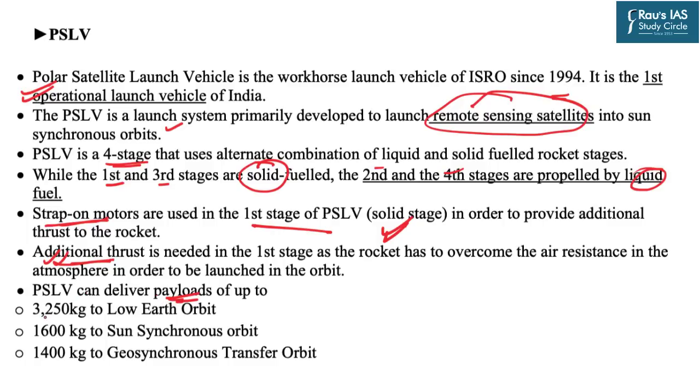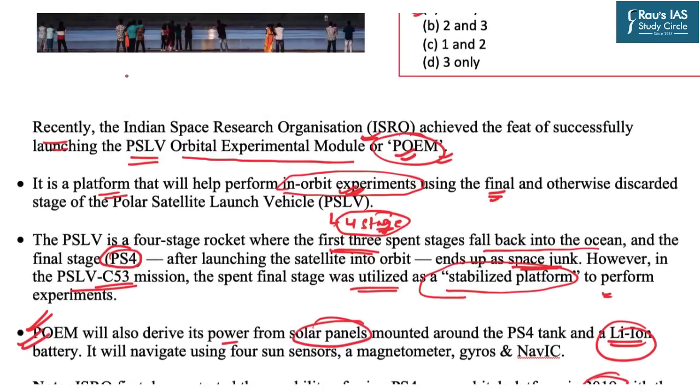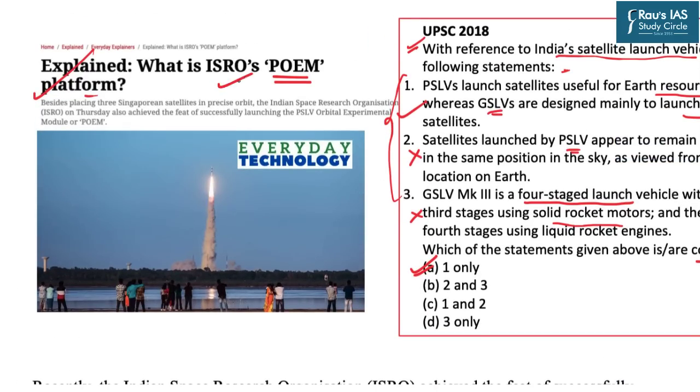It can deliver 3250 kilograms to the lower Earth orbits, 1600 kilograms to the Sun synchronous orbits, and 1400 kilograms to the geosynchronous transfer orbits. That means that as the height of the orbit increases, the capacity to carry the payload of the PSLV reduces. So that was all about the PSLV as well as the recently launched ISRO's POEM platform.